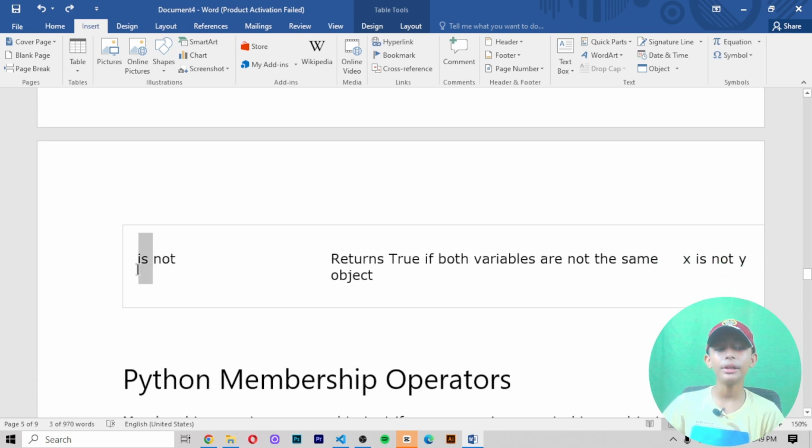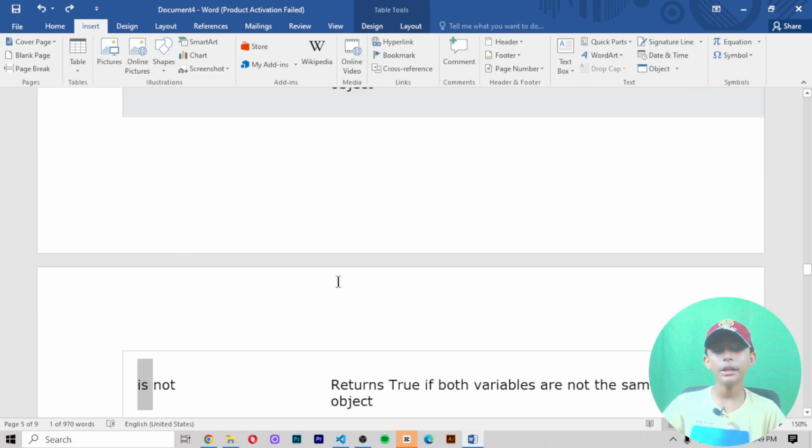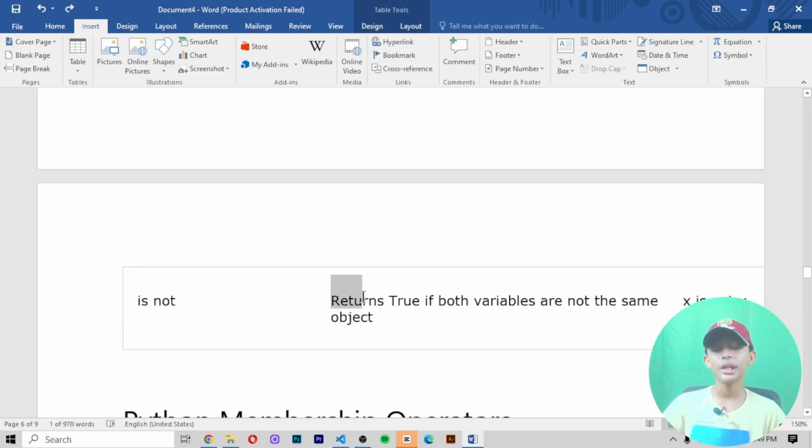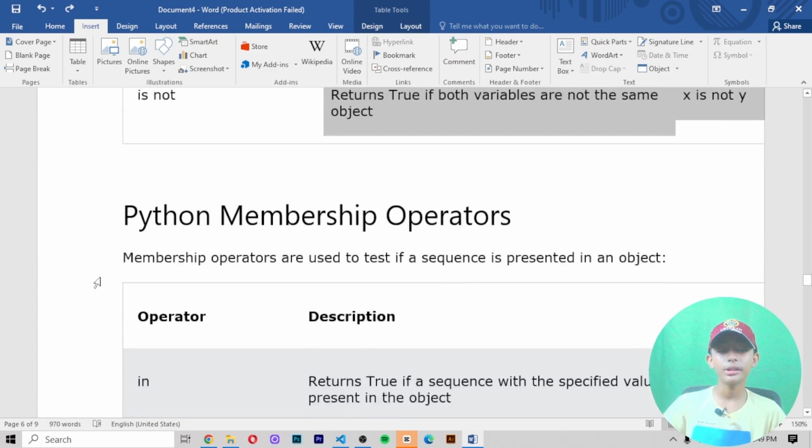One more operator is "is not". There are two operators in the identity operators. Its description is: it returns true if both variables are not the same object, and its example is like that. Here you can see it.